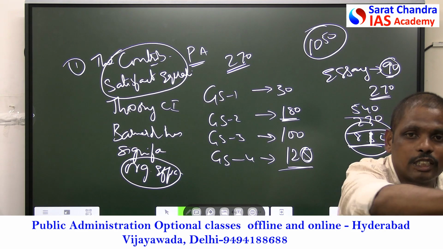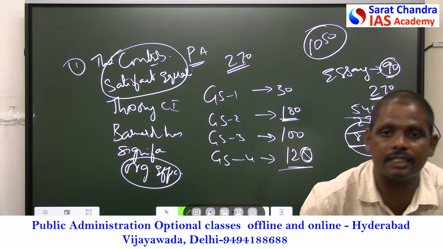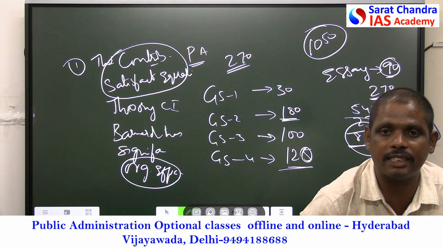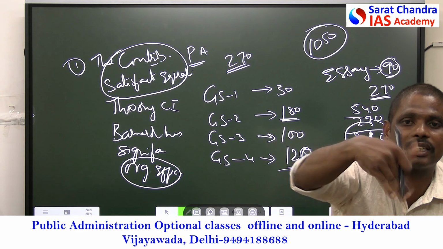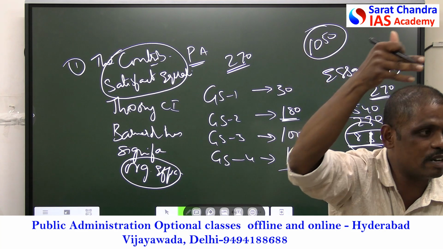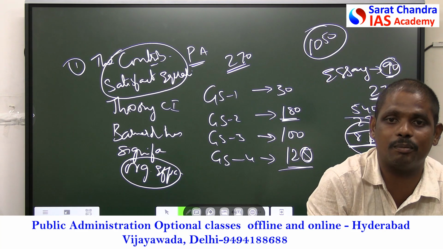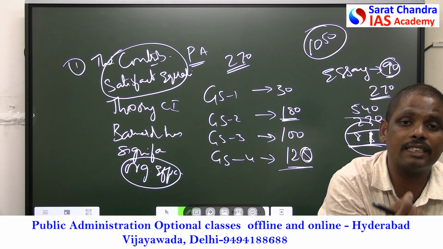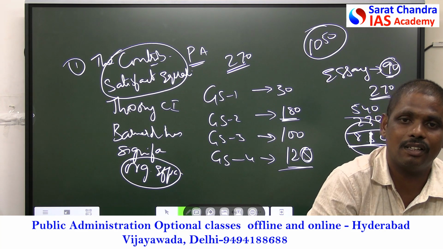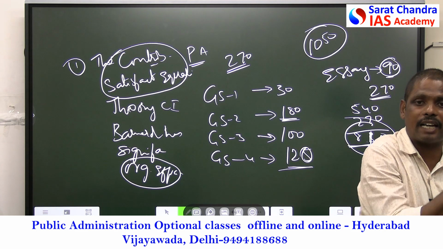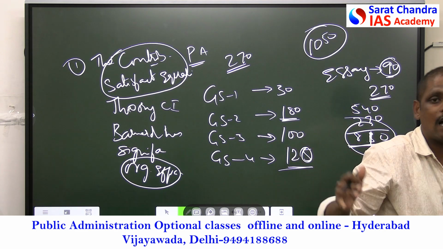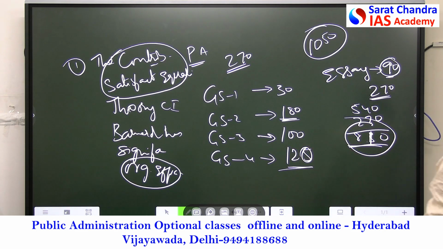Why can't we use this private sector system in the public sector? If we can use this in the public sector, what happens? The level of working of bureaucracy will increase. It will be on par with and more than the private system. We can make the bureaucratic system more efficient. So if you can write your answers in this way, I'm challenging, you will get not less than 130 marks in paper 2 of public administration.